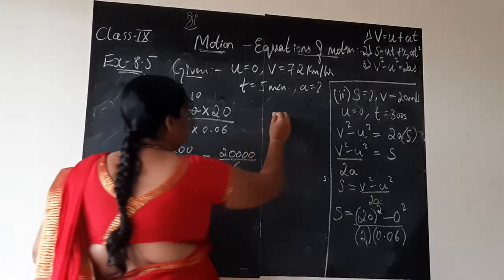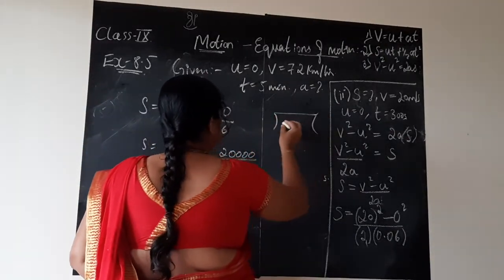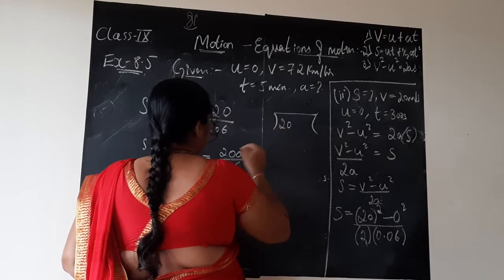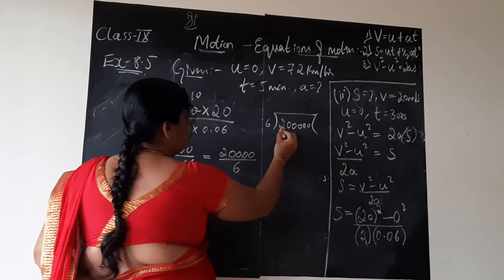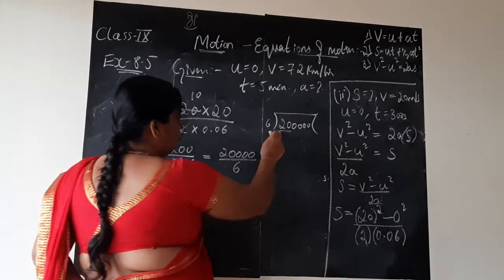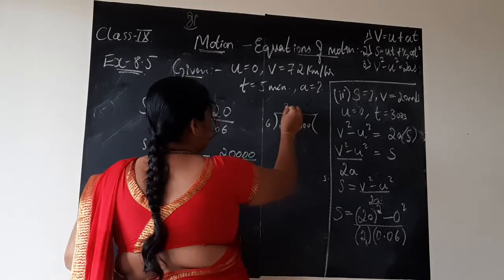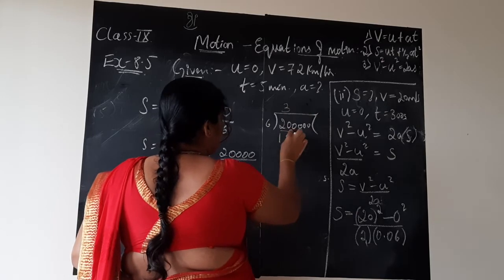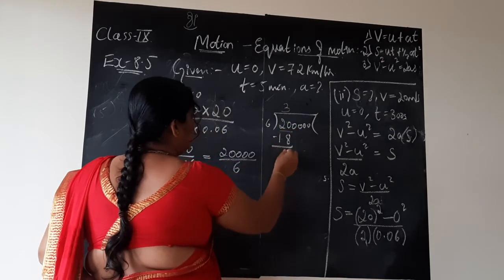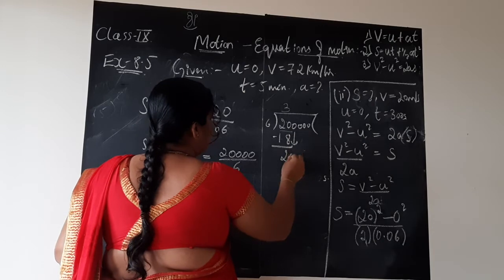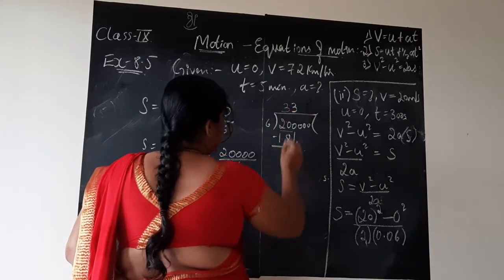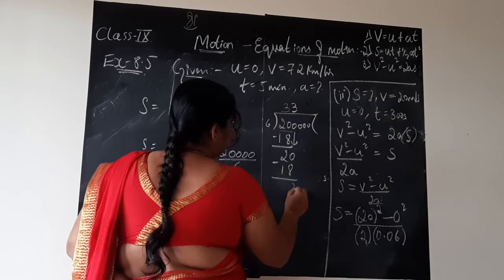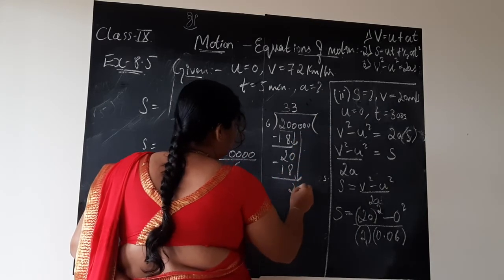So now we shall do this actual division, where 20,000 has to be divided by 6. So let us take 2 numbers at a time. 6 3s are 18, 6 4s are 24. So 6 3s are 18. 20 minus 18 is 2. Bring down 0. Again 6 3s are 18. Difference is 2. Bring down 0.